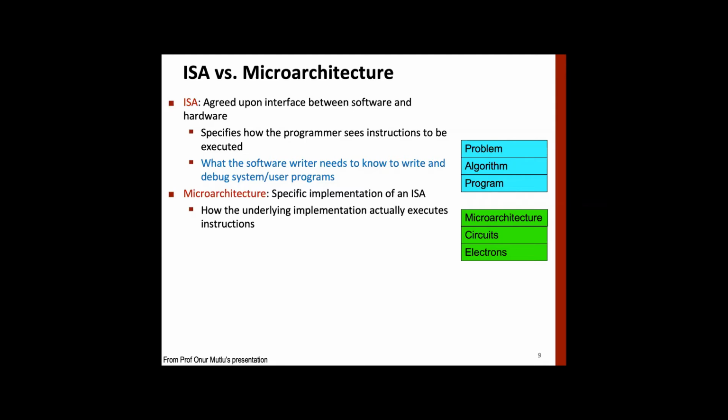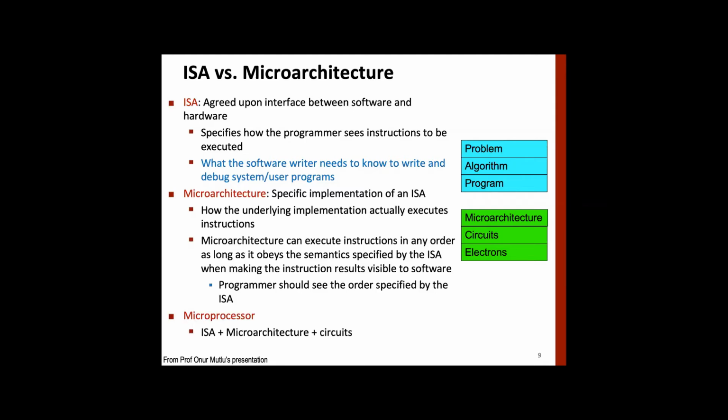Okay, so microarchitecture can execute instructions in any order as long as it obeys the semantics specified by the ISA when making instruction results visible to the software. All right, so this ISA gives essentially an interface. On top, programmers have a certain view, but underneath it can do all the magic it wants.